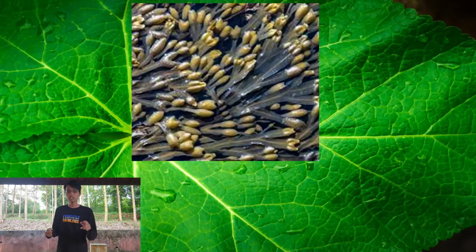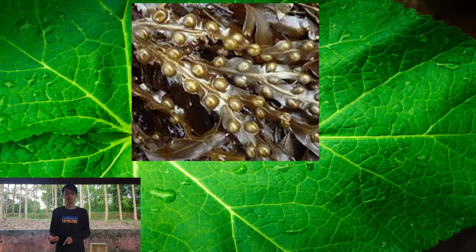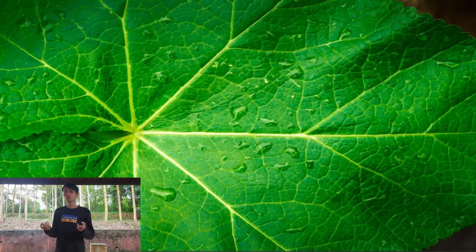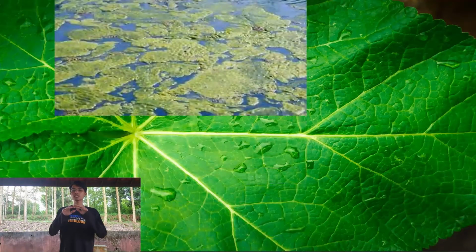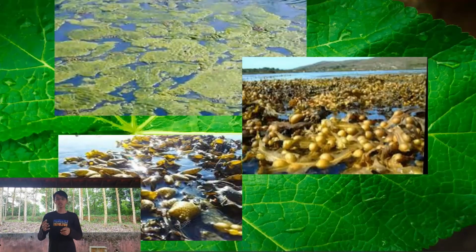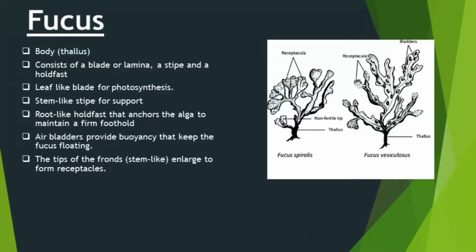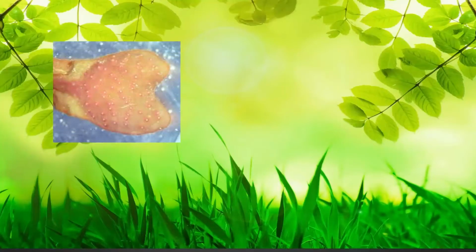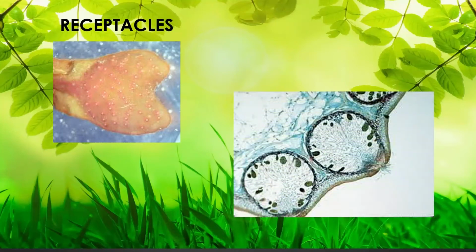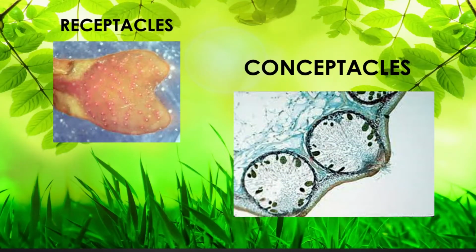They also have air bladders to provide buoyancy that keeps the Fucus floating. With the Fucus floating, photosynthetic tissue will be exposed to the sunlight and photosynthesis can take place. The tips or the fronds of the Fucus enlarge to form receptacles. This receptacle contains conceptacles. It is where the gametes will be produced.